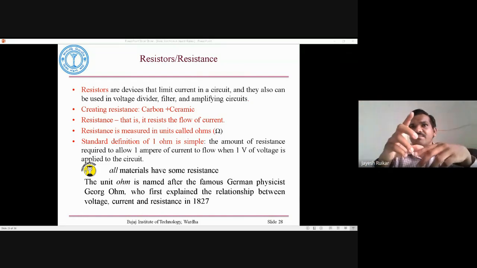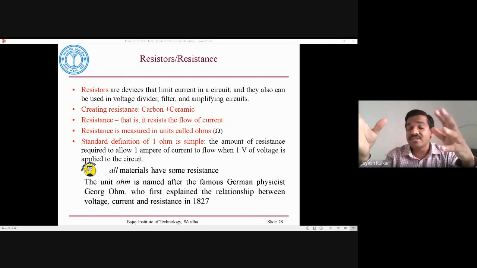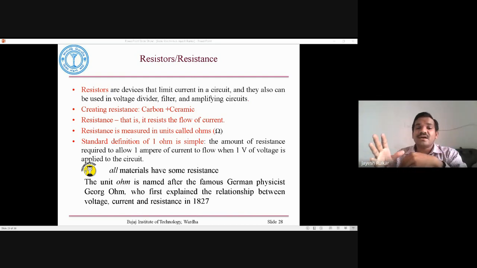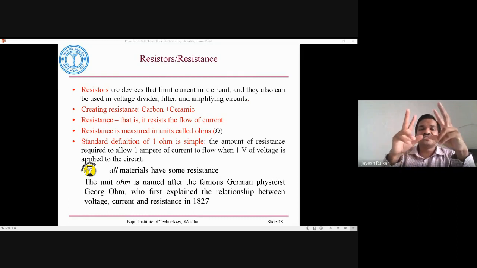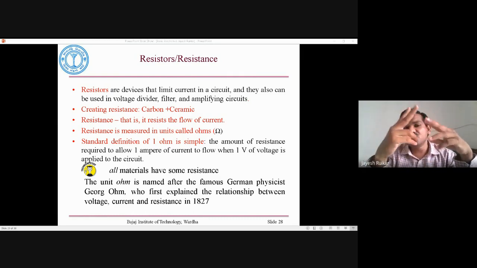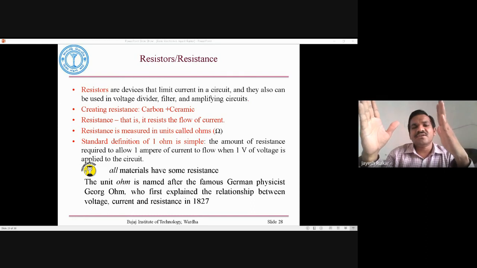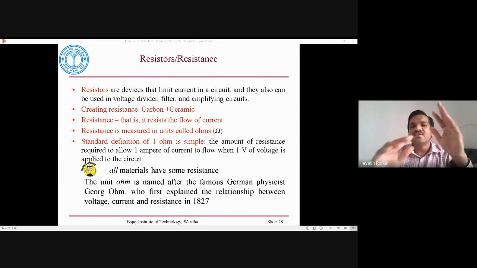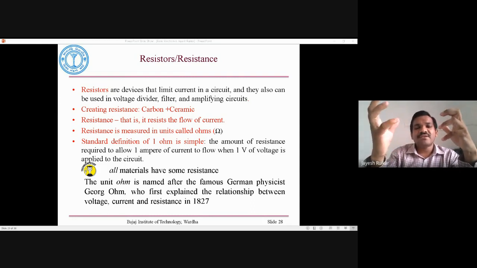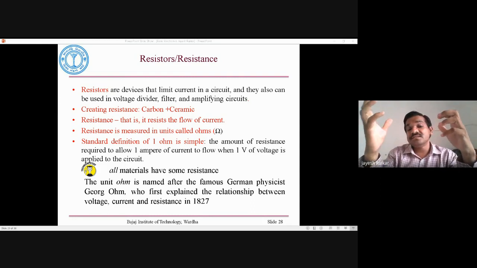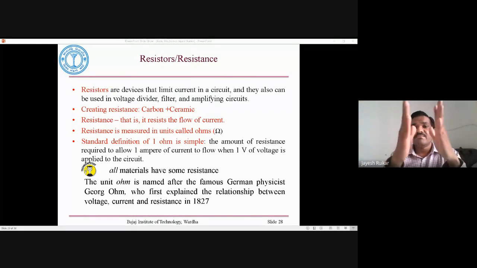Ceramic means like your cup. Ceramics are not able to conduct the current. So if you mix these two components, ceramic and carbon, what happens? If you mix a conducting material such as carbon in maximum amount, the resistance of the mixture is low, because carbon usually conducts.